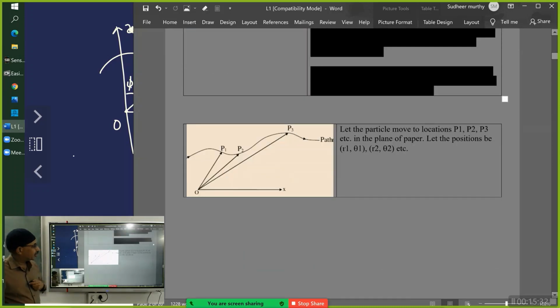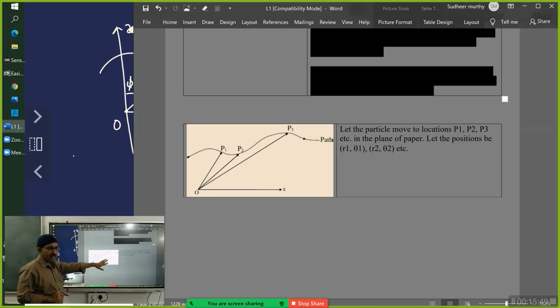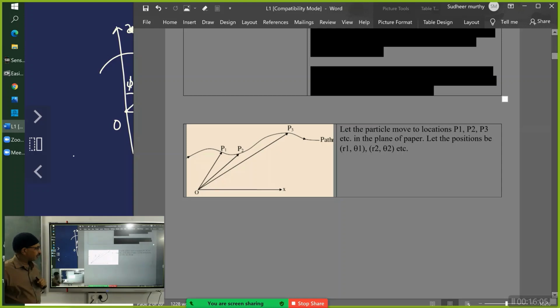Now, let the particle move from locations P1, P2, P3, etc. in the plane of paper. Let the positions be R1, theta 1, R2, theta 2, etc. If the particle is moving, then the coordinates are also changing. What is most important is that one point will have only one set of coordinates. So you cannot use the same set of coordinates for others.